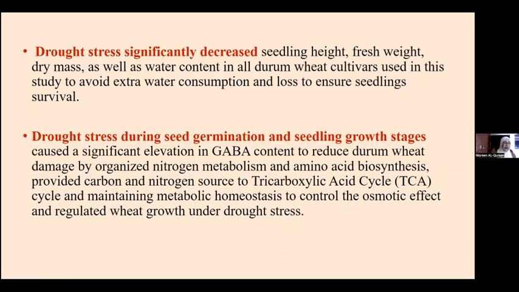Now we know that as water content decreases, it causes a more negative, more stressful impact during seed germination. This causes extra water loss, which affects seed germination and also seedling survival. Drought stress during seed germination and seedling growth stages also caused significant inhibition and activation of the GABA